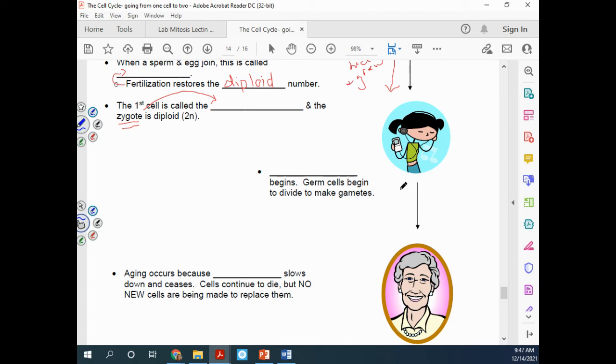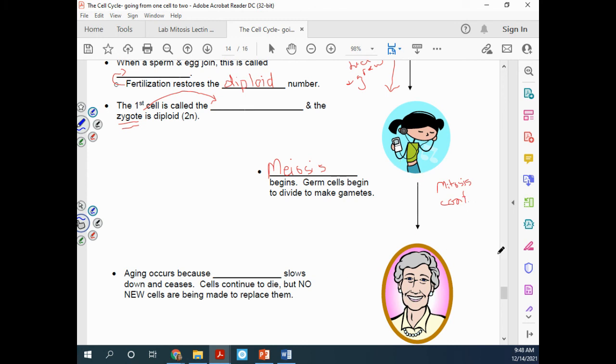Now, once we hit puberty, that's whenever we're going to see a different type of division happen. Those germ cells are going to be able to divide by meiosis. And then that gives you the ability to make those reproductive cells and become parents. Okay. So also throughout your life, mitosis is going to continue because you're going to probably grow a little bit more. And then we're always losing cells and we have to replace them. So we're going to continue. So let's write mitosis continues. It's going to abbreviate continues